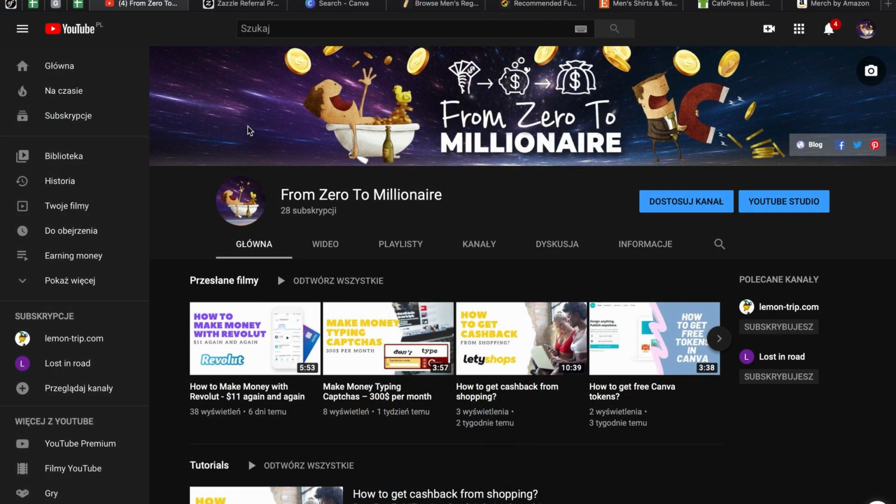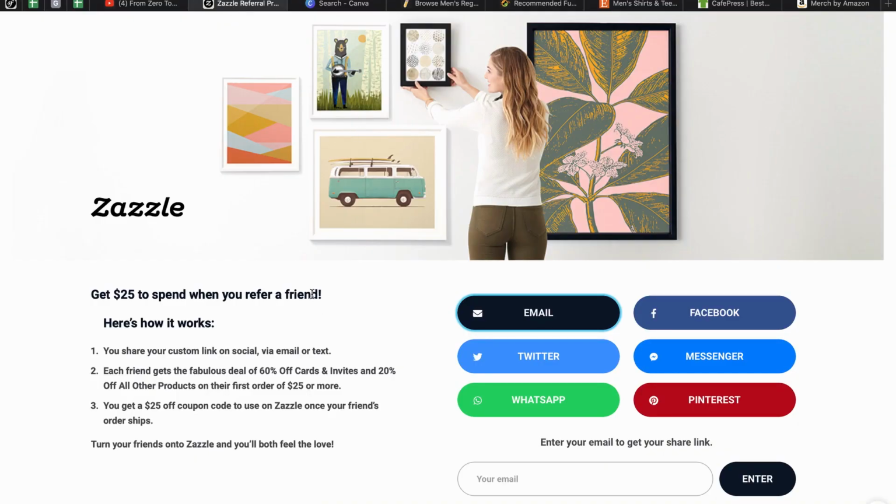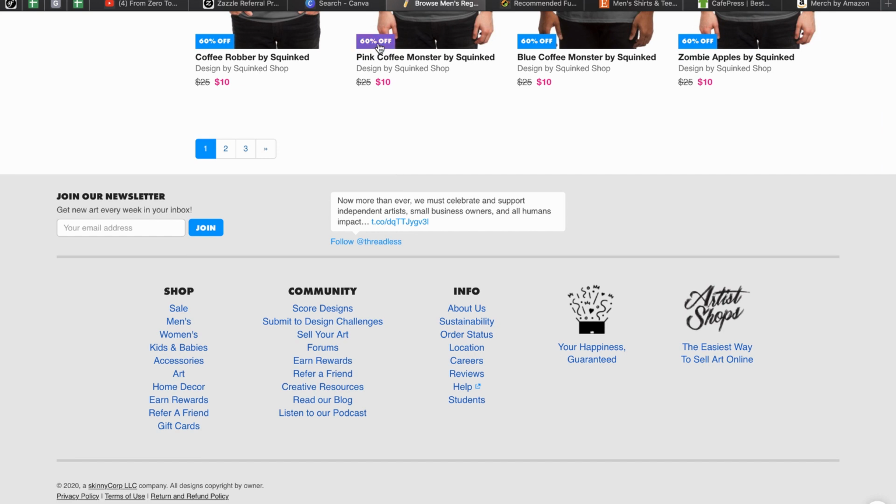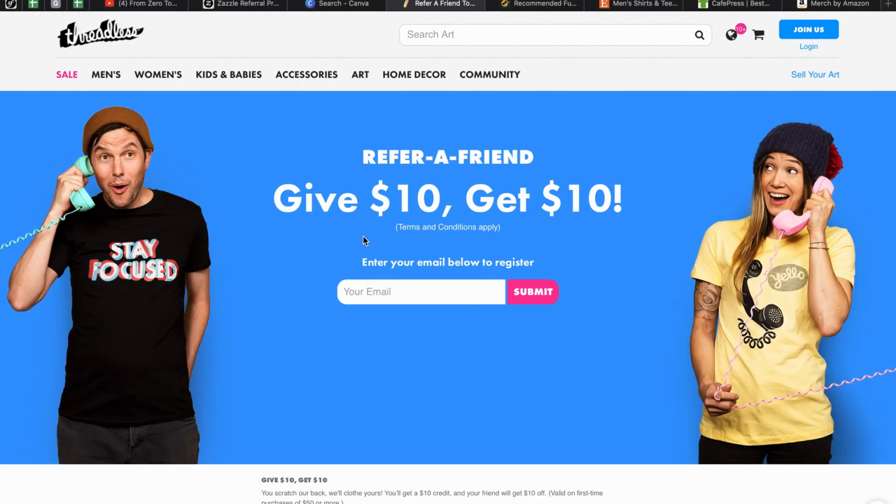Okay, time for the bonus section. You can earn extra money on top of selling your t-shirts, your clothes, your gadgets, whatever you will be selling on these web pages. You can go to every page and start referring friends using the referral program. You get commissions every time. Zazzle, for example. So here is some information on how it works. When you go to the Zazzle web page, you see a refer a friend section. So we can go here, and like you see, you get $10 when you refer a friend.